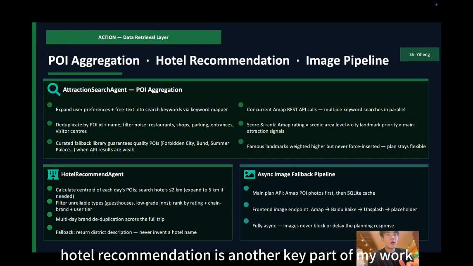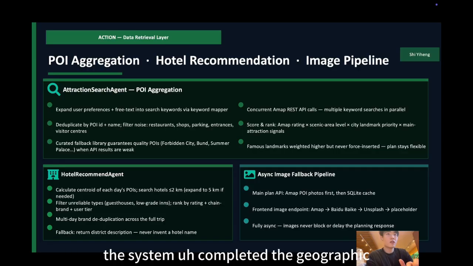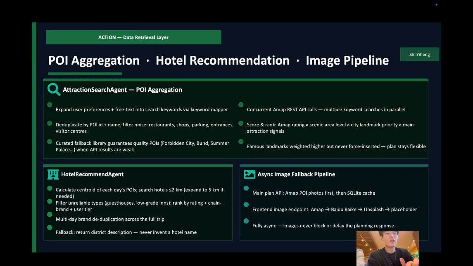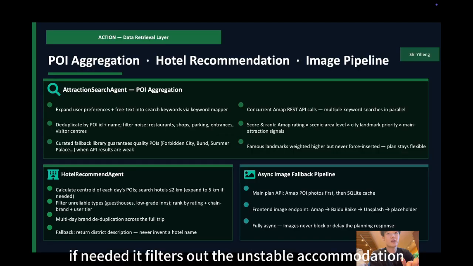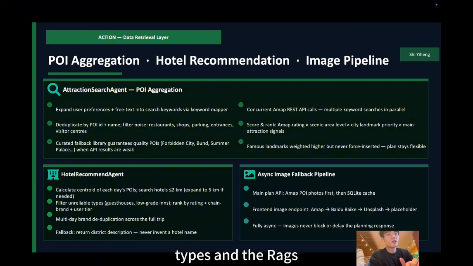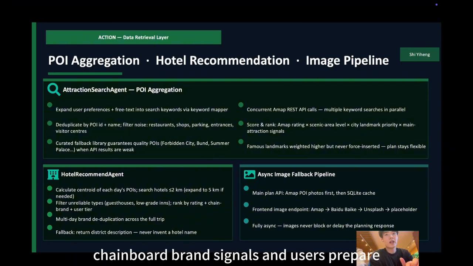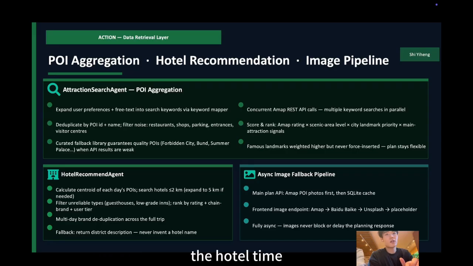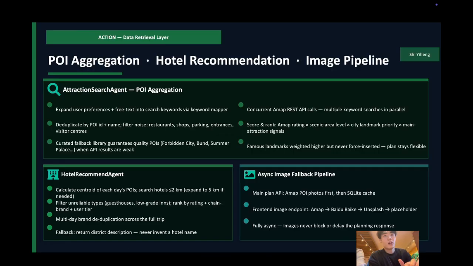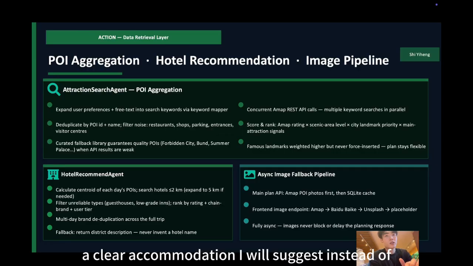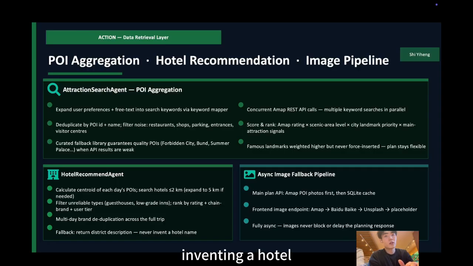Hotel recommendation is another key part of my work. The system calculates the geographic center of each day's attractions, searches for hotels within 2 kilometers first, and expands to 5 kilometers if needed. It filters out unstable accommodation types and ranks hotels using rating, chain brand signals, and the user's preferred hotel type. When no reliable real hotel is found, the system returns a clear accommodation area suggestion instead of inventing a hotel.